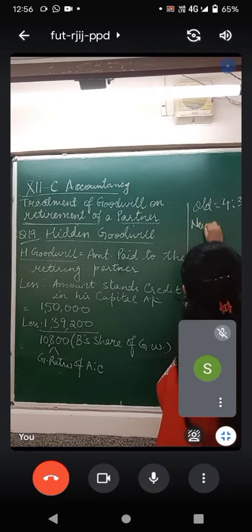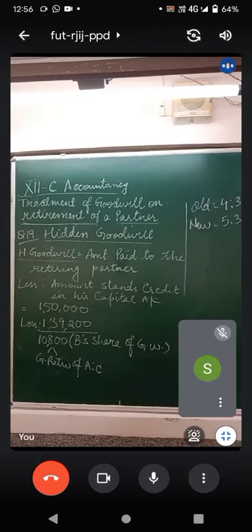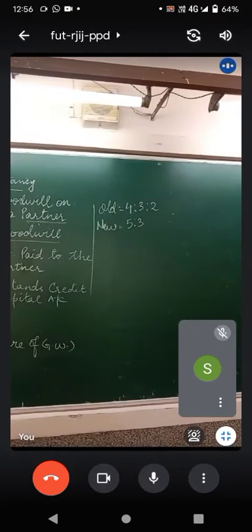Whereas the new ratio for A and C is 5:3. Shall I turn it to the other side of the board? Okay. Have a look. The old ratio was 4:3:2, whereas the new ratio is 5:3.